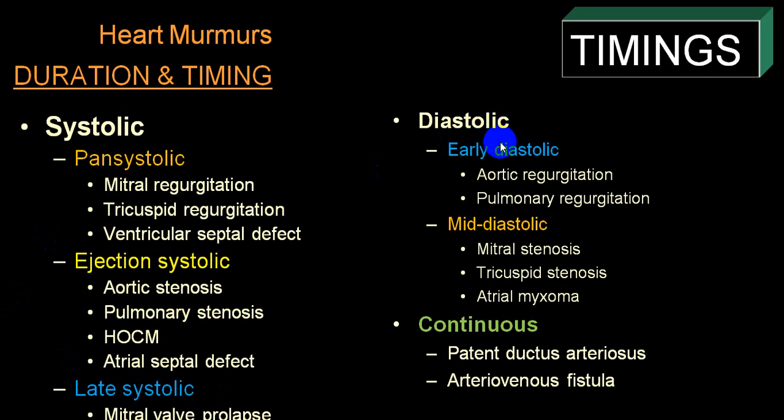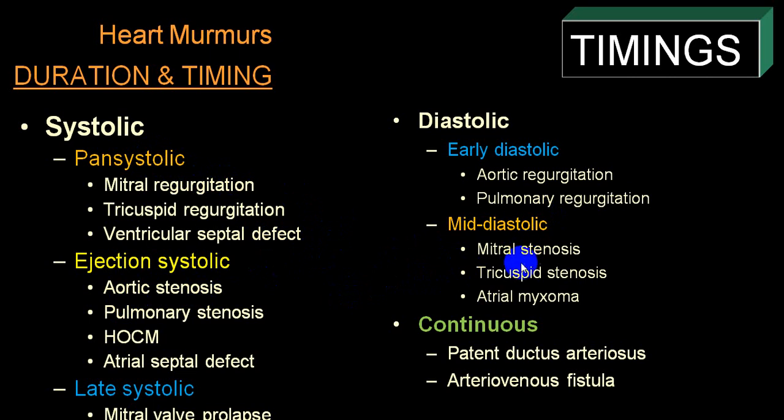As far as the diastolic is concerned, in a case of aortic and pulmonary regurgitation, it is in the early part of diastole. That's why it is called the early diastolic murmur. Short form, we call it EDM. And it is a decrescendo murmur, while ejection systolic murmur is a crescendo murmur. And pansystolic murmur is a hollow murmur, or we call it a plateau murmur. It is of the same intensity. It does not increase, it does not decrease. Here when it decreases, we call it a decrescendo murmur. Here it is increasing, we call it a crescendo murmur. And when it is of the same intensity, we usually call it a plateau or a hollow.